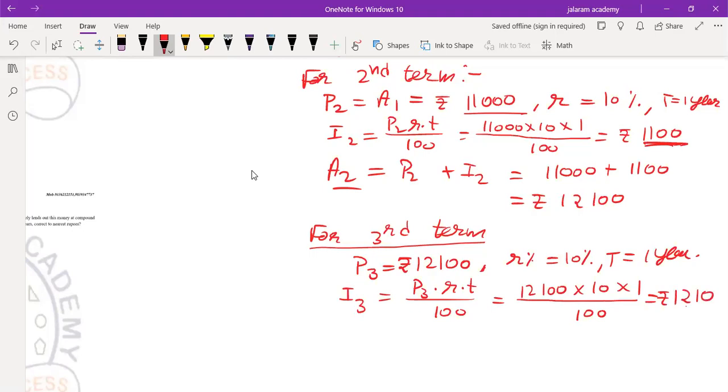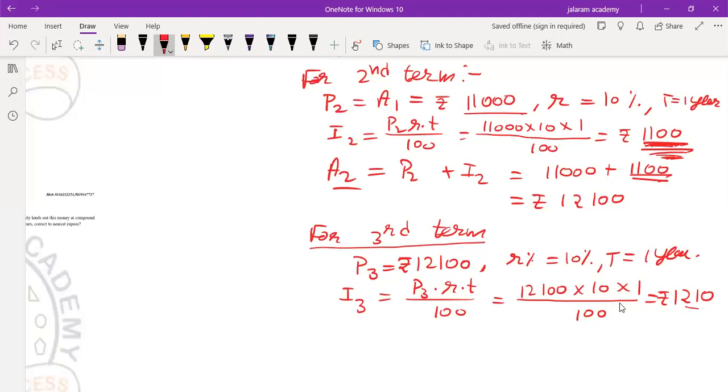So this 110 rupees is due to the interest on this rupees 1,100. 10% of 1,100 is rupees 110. So what has been increased? Means principal was increased by rupees 110. If you add 12,100 plus 110, means if you add 1,100, which is the principal for the second year, to the principal, then means interest on this 1,100, that is rupees 110.